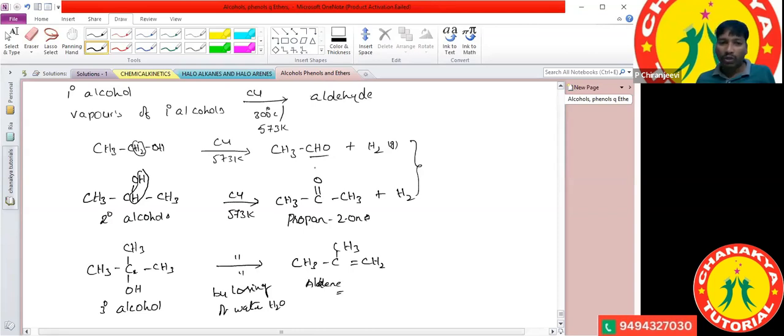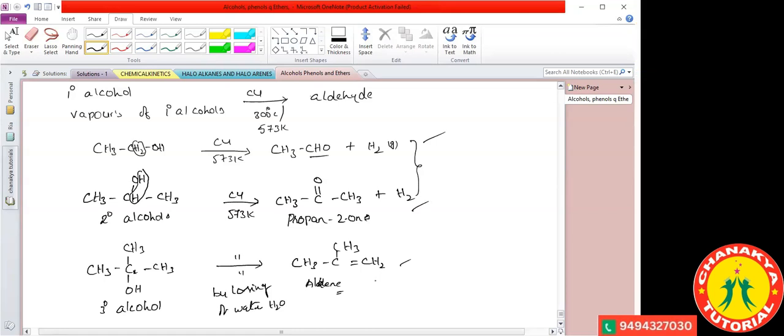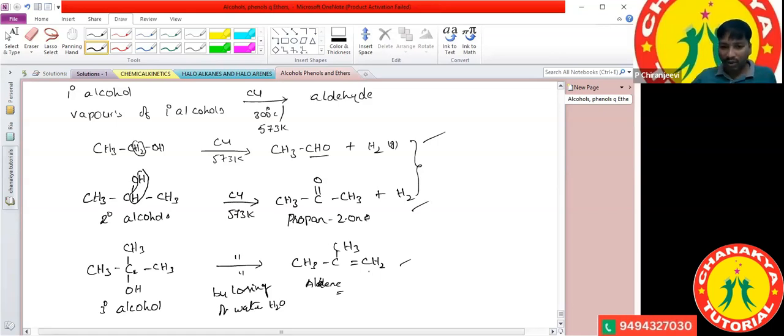So it is also one of the identification tests. Based on this, we can identify whether the given alcohol is primary, secondary, or tertiary. Primary alcohols give aldehydes, secondary alcohols form ketones, and tertiary alcohols form alkenes. Now we got the clarity. Aditi, you got the clarity or no? Yes, sir. Okay, right.